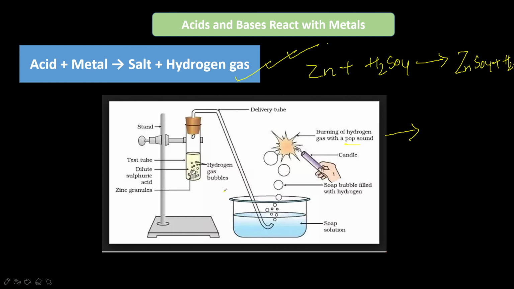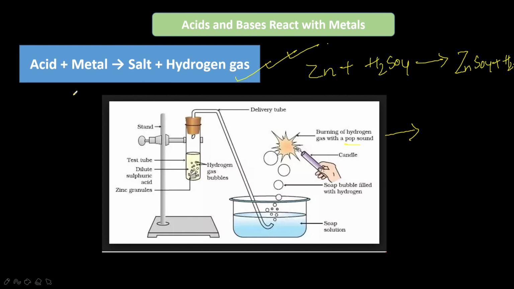So hydrochloric acid, if you see, is also an acid. Hydrochloric acid, when it reacts with metals, forms metal chlorides and hydrogen gas. So if dilute hydrochloric acid reacts with zinc, what will it form? When it is reacting with HCl, what will it form? It will form zinc chloride and hydrogen gas. So how you will write that reaction, you also have to practice once.